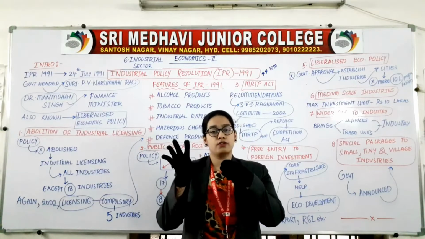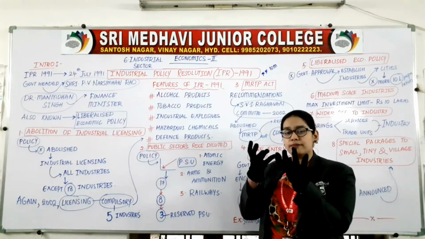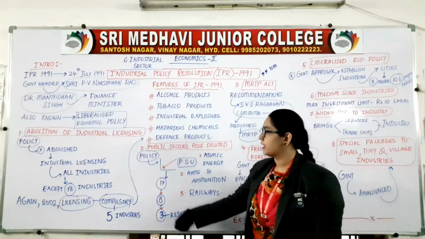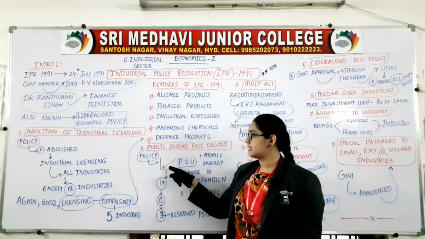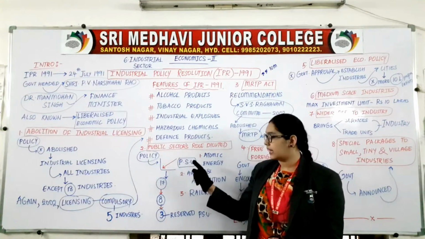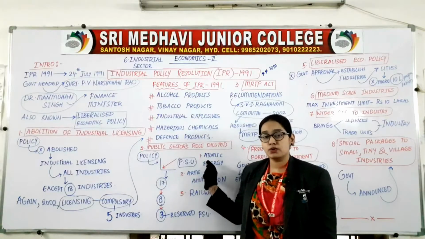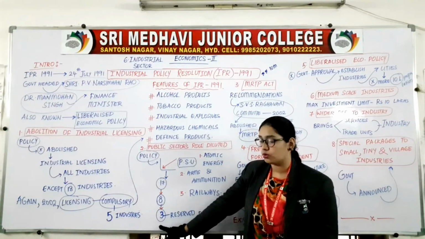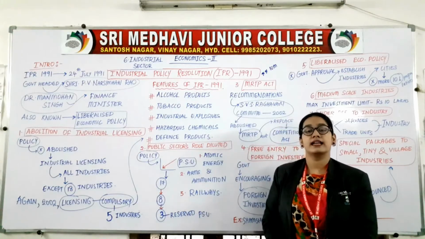its effectiveness has gone. In the same way, the public sector role has come down, its effectiveness has reduced. How? Let us see. This policy, which policy? IPR 1991. This policy has reduced the PSU. PSU means public sector unit. This policy has reduced public sector units from 17 to 8 and then from 8 to only 3. Now at present only 3 public sector units are there in our country.